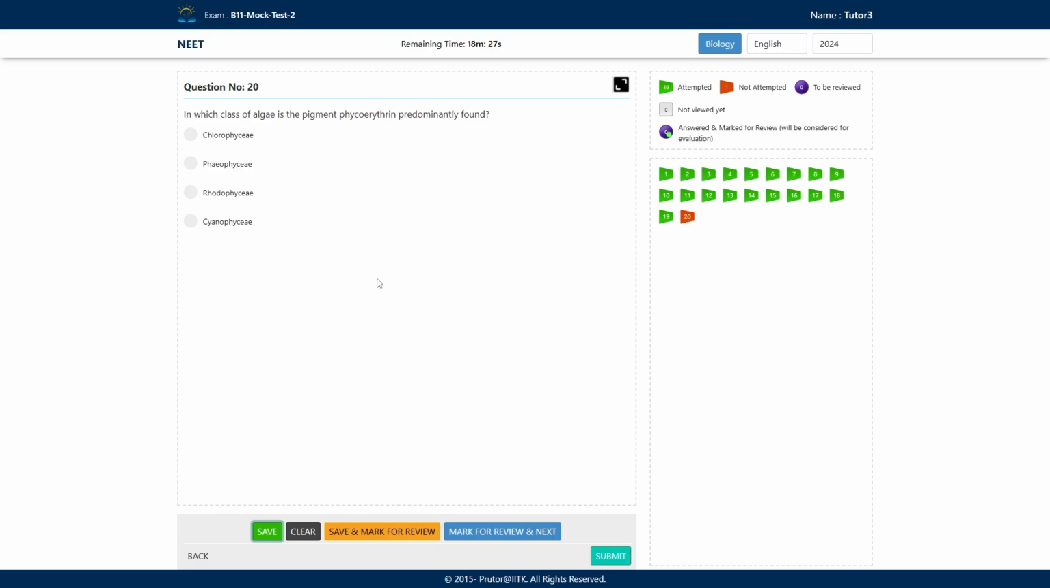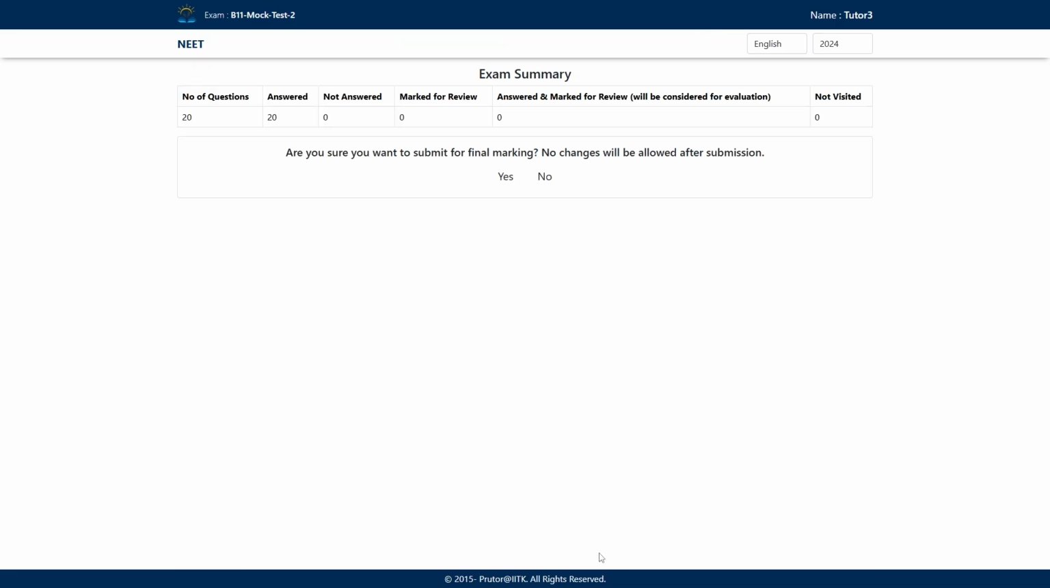In which class of algae is the pigment phycoerythrin predominantly found? A, Chlorophyceae, B, Phaeophyceae, C, Rhodophyceae, and D, Cyanophyceae. Rhodophyceae. R-phycoerythrin and R-phycocyanin are the two pigments. So Rhodophyceae is the correct answer. We will opt for this, save, submit the test, and see the result.